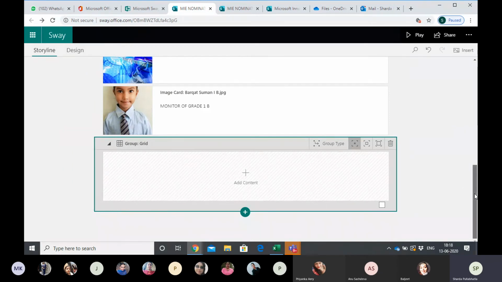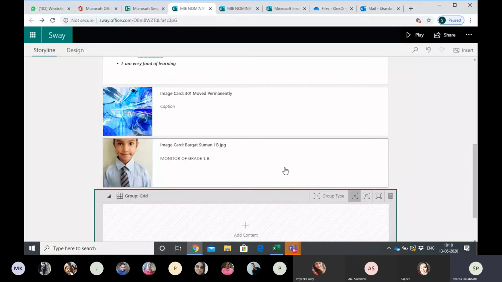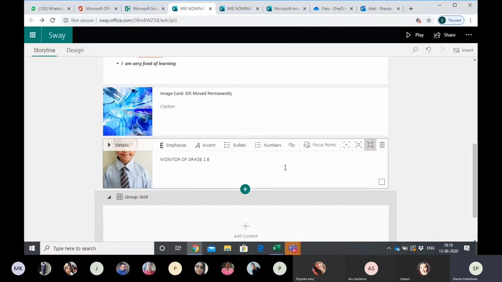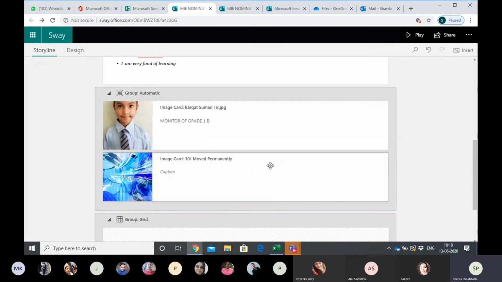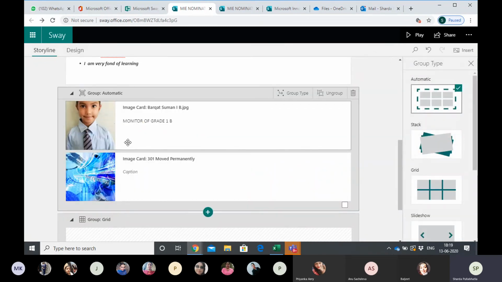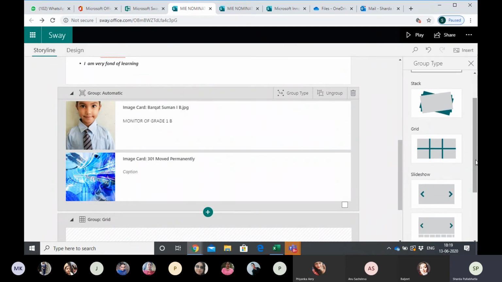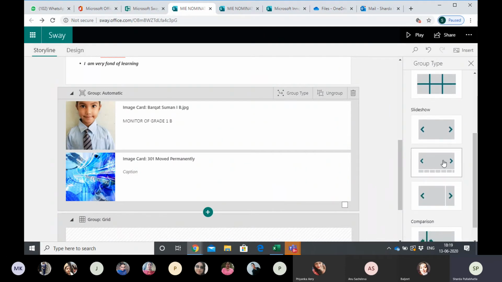And at any point of time, if you want to change the sequence, you need to click on this. Suppose हमने बच्चे की picture को पहले ऊपर लेके जाना. When we are pasting our picture, we take this here and we take this one down. See, ऊपर नीचे हो गए picture. And two pictures को हमने group कर दिया. So this is again becoming group. वो पूछ रहा है, how do you want to group it? Automatic? You want in the form of stack? You want it in the form of grid? So it is again explaining. You want it in the form of slideshow? How do you want it to be there? This is the form. ऊपर आपकी slideshow आ रही है, नीचे आपके सारे pictures आ रहे हैं. The way we have it on Adobe, वैसे.